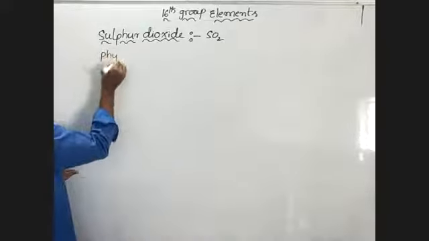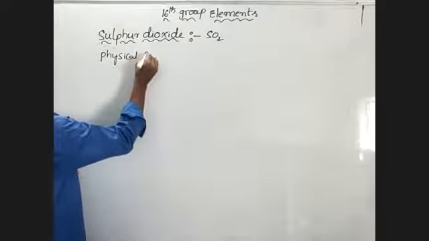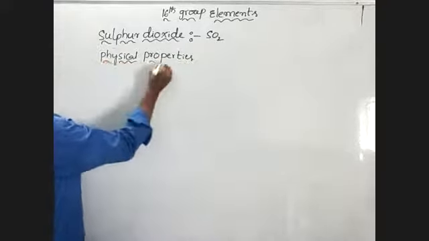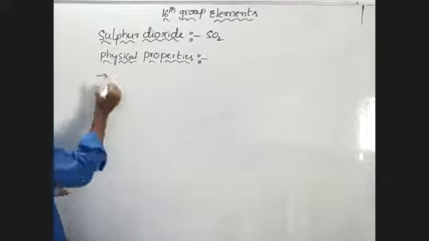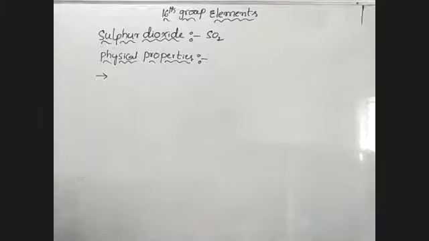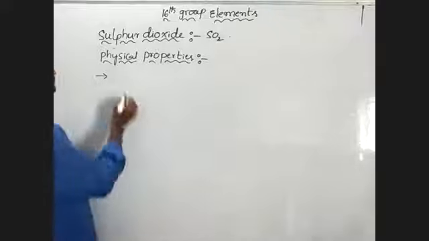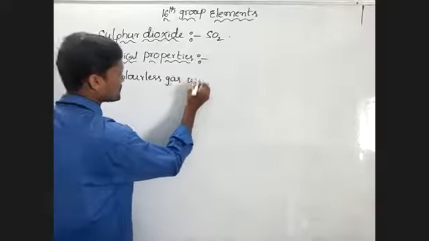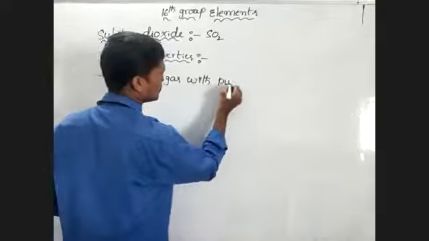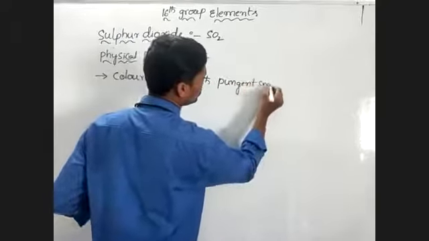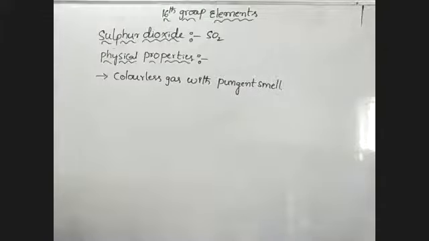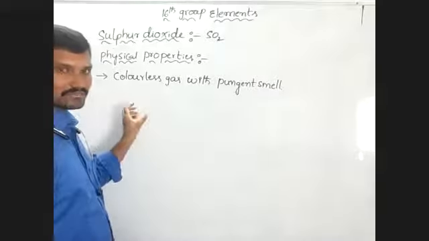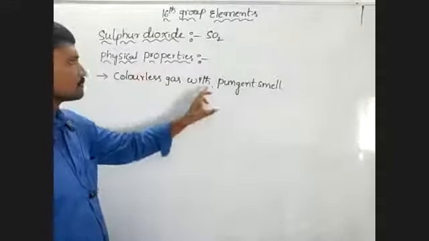Sulfur dioxide is a colorless gas with a pungent smell. That is a physical property of SO2.